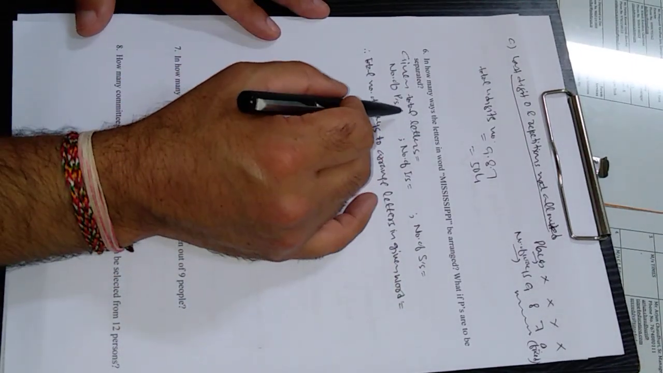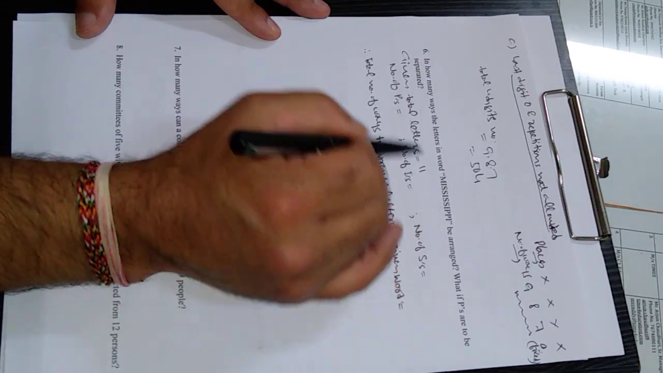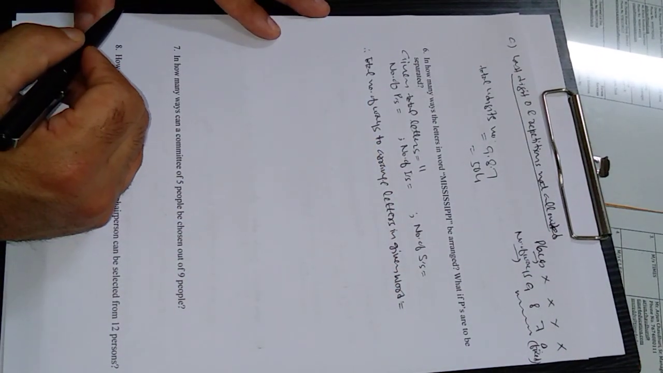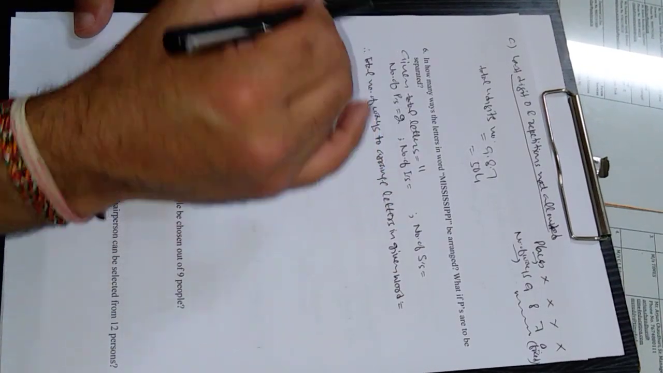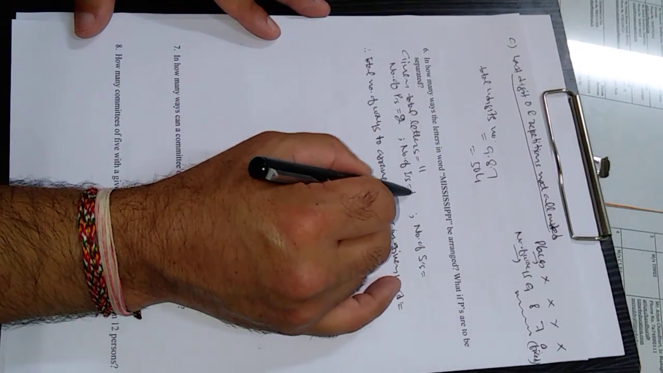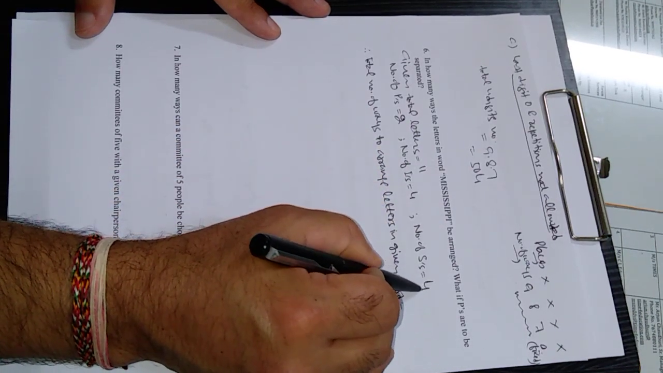So total letters in the given word are 11. You can easily count these. Number of letters in Mississippi are 11. How many P's are there? 2. Number of I's? There are 4 I's in this word. Number of S's? There are 4 S's in this word.